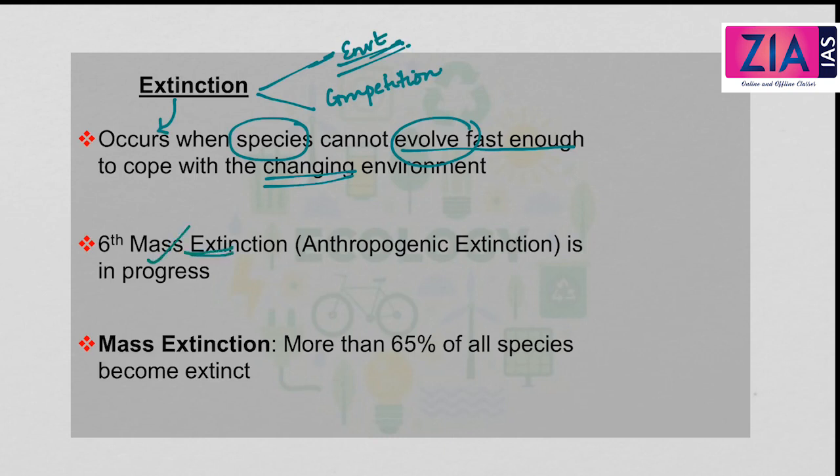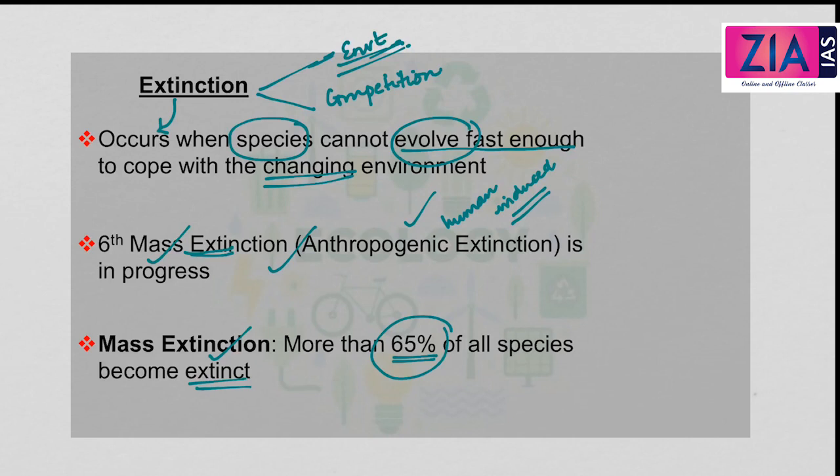And at present we are undergoing the 6th mass extinction. So the 6th mass extinction, or the anthropogenic extinction, is in progress. Why is it called anthropogenic extinction? Because it is human induced. Human induced means it is caused by human beings. That's why it is called anthropogenic extinction. Now what is mass extinction? Mass extinction means more than 65% of all the species become extinct.